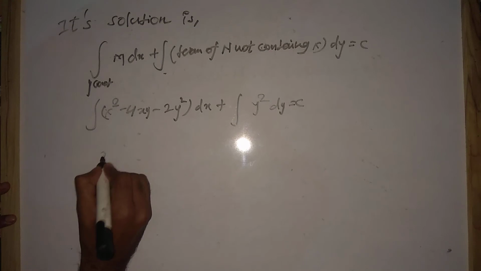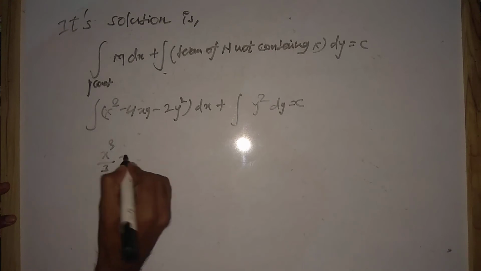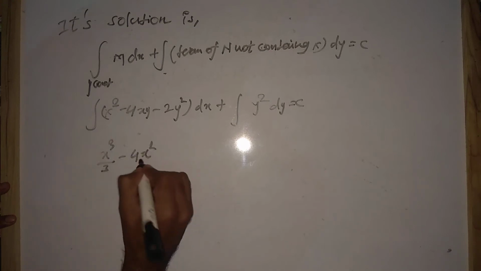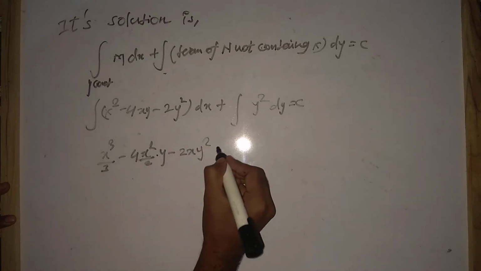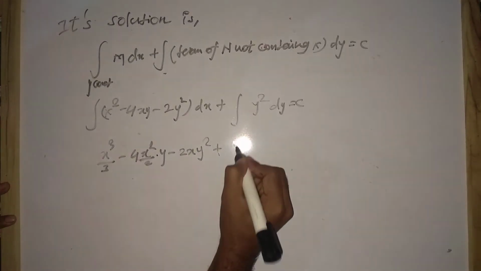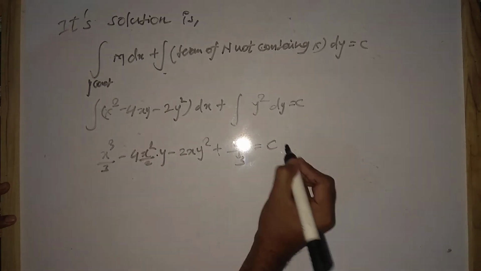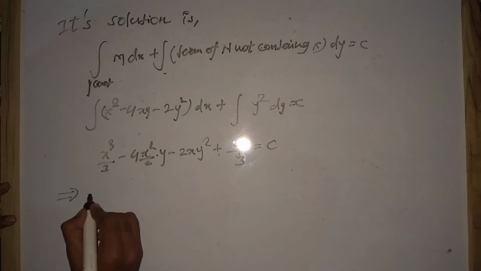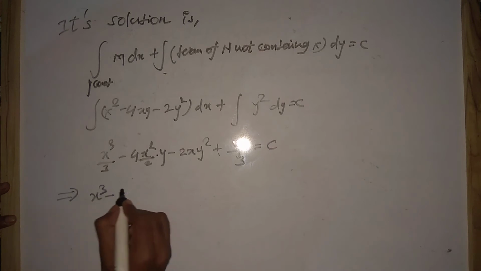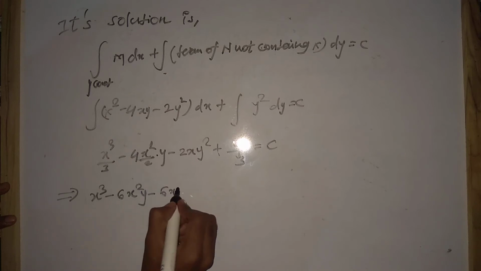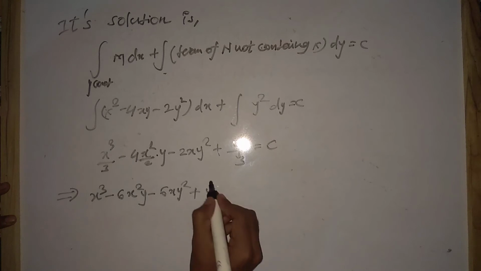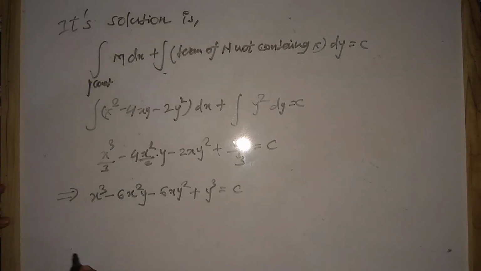So now we'll integrate it, we'll get here x cube upon 3 minus 4 x square upon 2 into y minus 2x y square plus y cube upon 3 equals to c. So finally we get here x cube minus 6 x square y minus 6 x y square plus y cube equals to c. So you can solve this in this way.